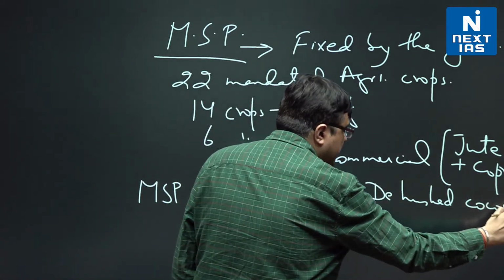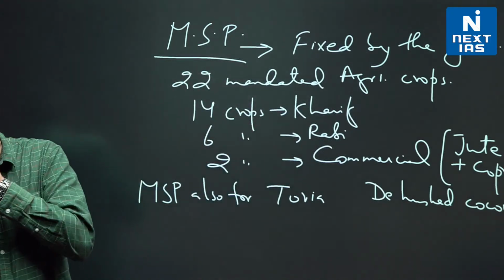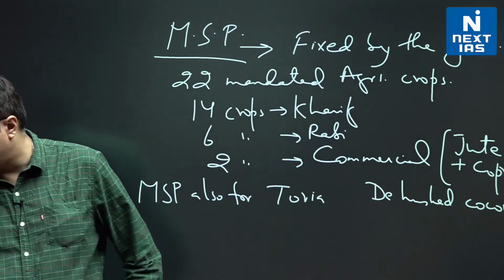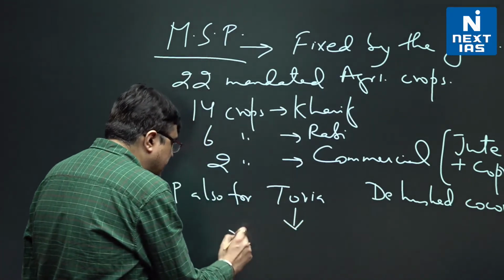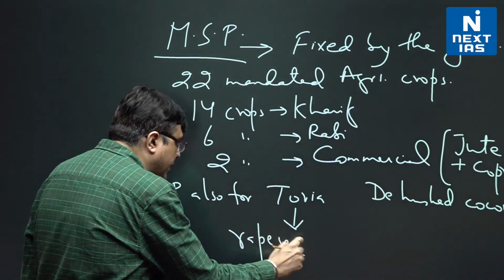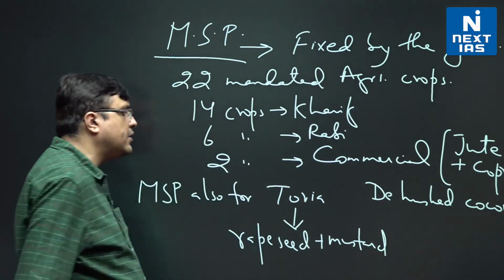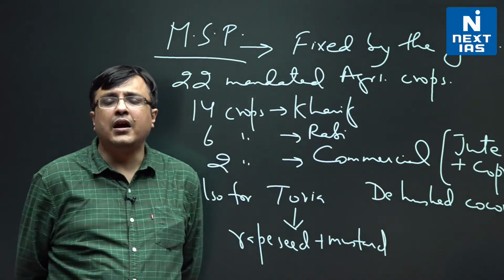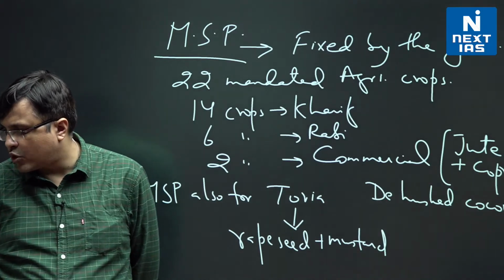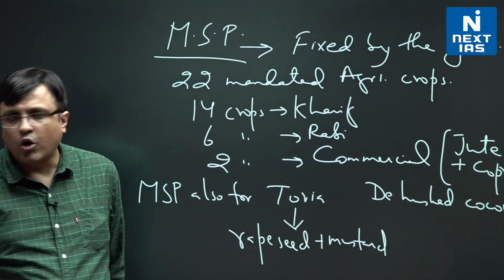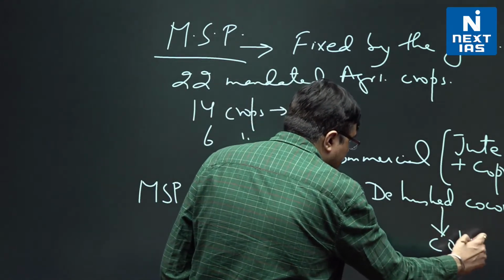So it is given for these also, that economic survey tells us, but it is not declared separately for Toria and dehusked coconut. The MSP for Toria is based on the MSP for rapeseed and mustard, and MSP for dehusked coconut is based on copra MSP.